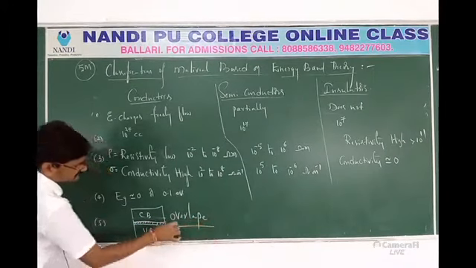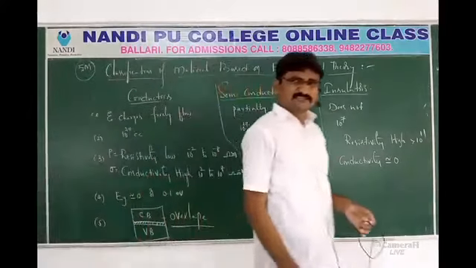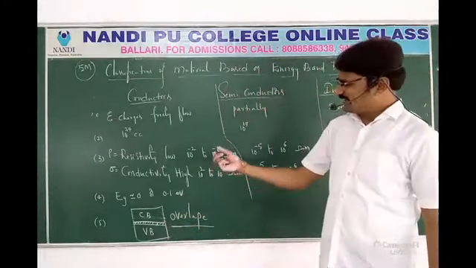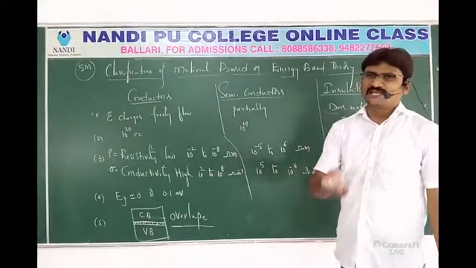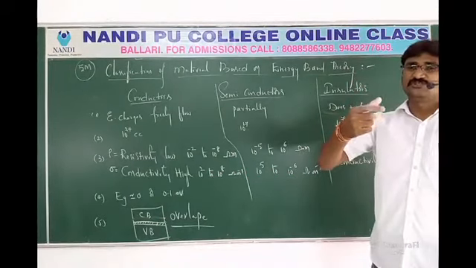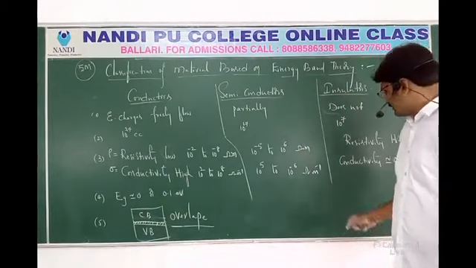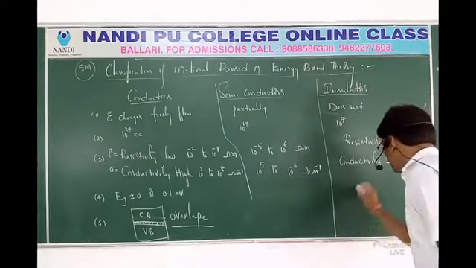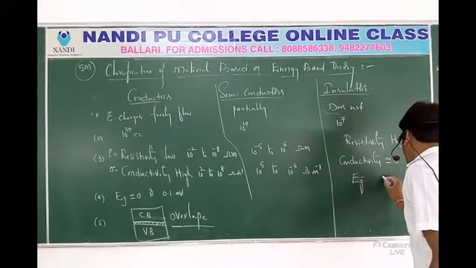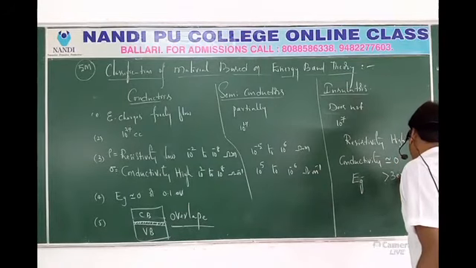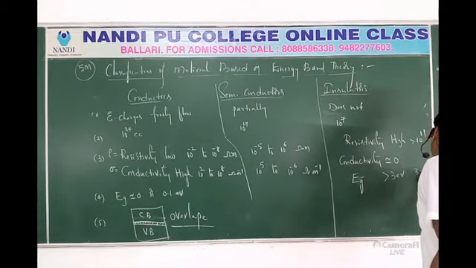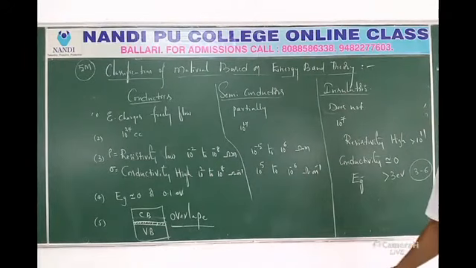Very important point: where are the two bands overlapping? In conductors, the two bands overlap because the energy gap is very small. By giving a small energy only, the electrons can jump from the valence band to the conduction band to make conduction. Now for insulators, what is the range? The energy gap is greater than 3 electron volts, or sometimes we say 3 to 6 electron volts.